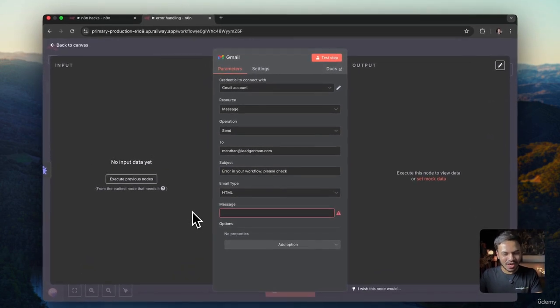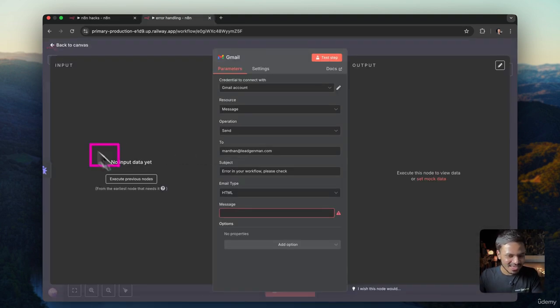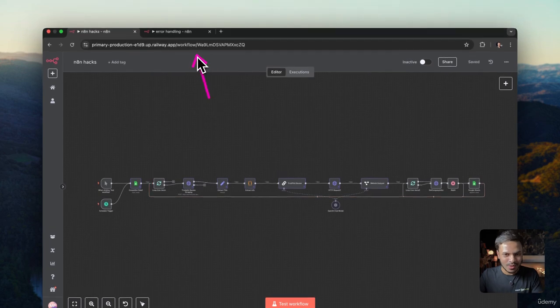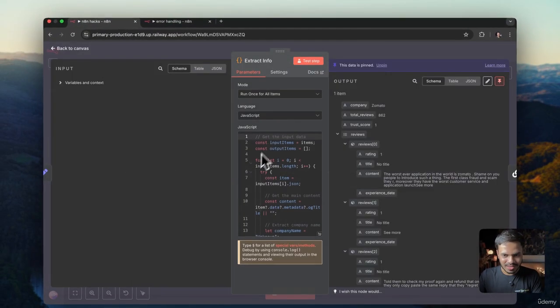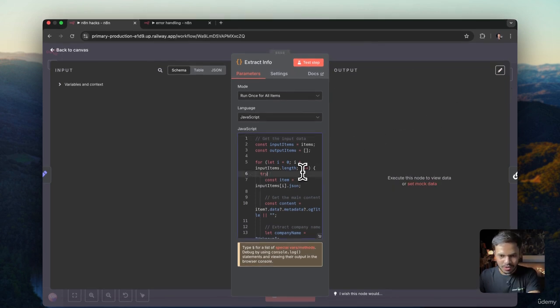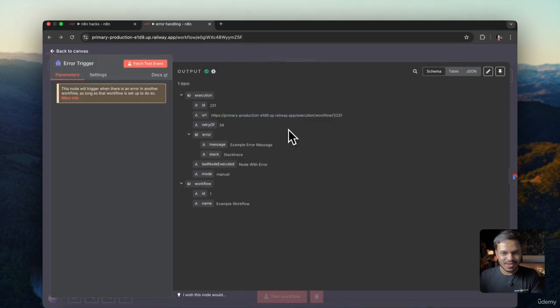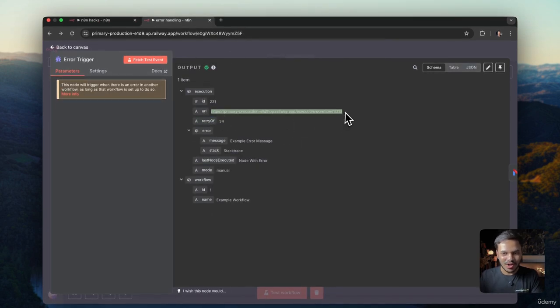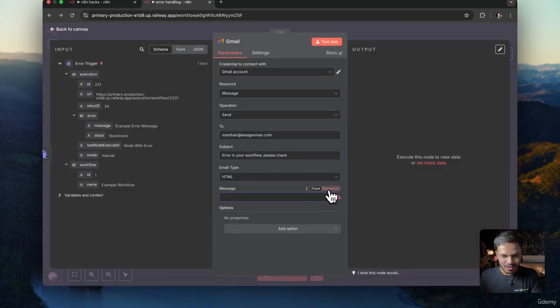And now let's execute our N8N workflow, this one, and let us make sure that we fall into error. Why do we need this payload data? So that we can add this URL in our Gmail message as well as the name of the workflow, so that we can instantly know in which N8N workflow this error occurred. So we have to make sure that we fall into error. Let us click on test tab. Yeah, awesome. So this can be the URL of your specific workflow, the error message, and the last node executed. You can add all of this payload to your Gmail message.